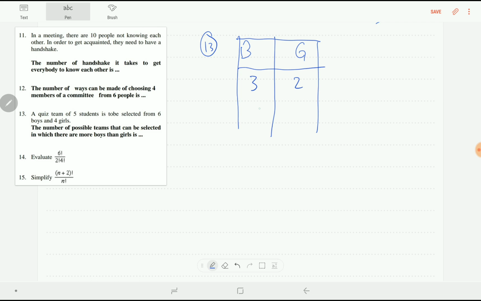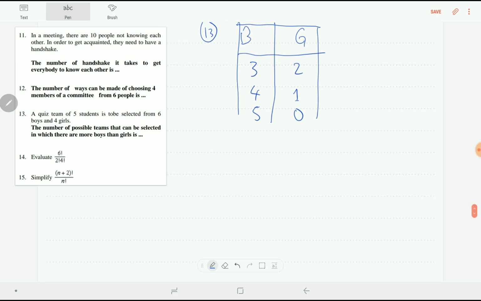Okay, next, 4 and 1. Next, 5 and 0. That's possible, 0, because it doesn't say we have to include at least 1 girl. So this is also boys more than girls. So each of these totals 5: 3 add 2, 4 add 1, 5 add 0.